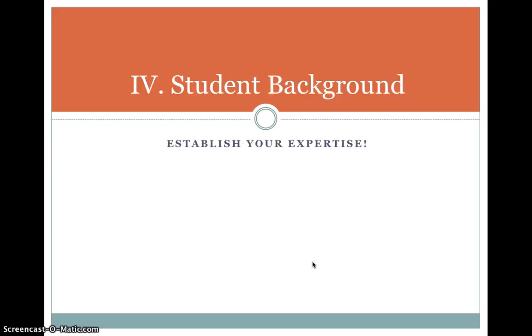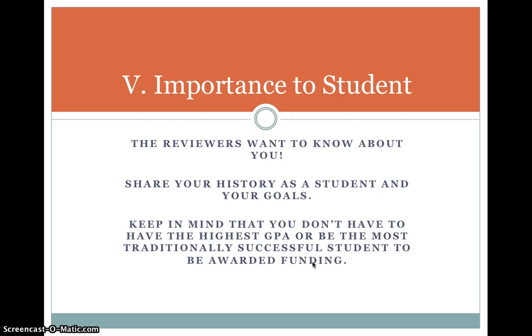Your student background section is your chance to establish your expertise. This can certainly come from courses that you've taken that prepare you to do this project, but it may also come from things that happen off campus, perhaps in a job or community volunteering that you do or life experiences that you've had. You can talk about all those things in your student background section. And closely related is Section 4, where you describe the importance of the project to you as a student.